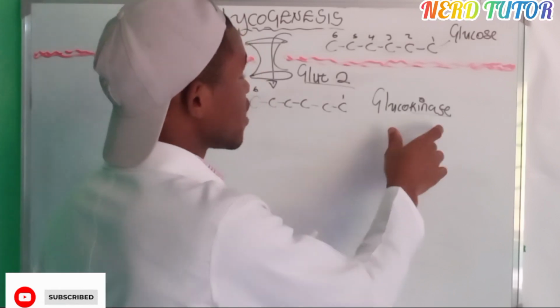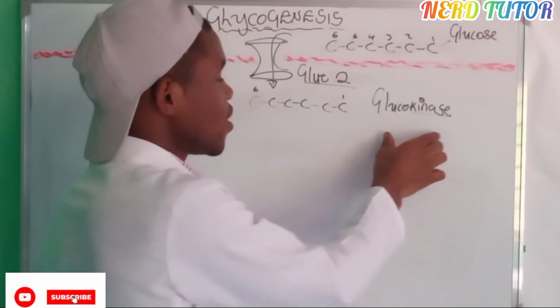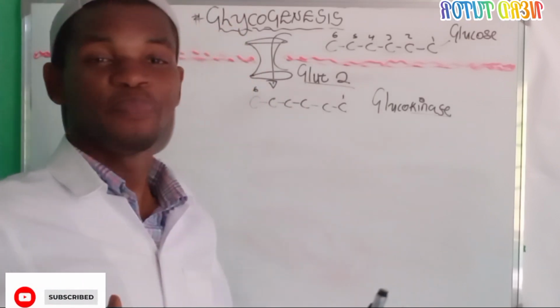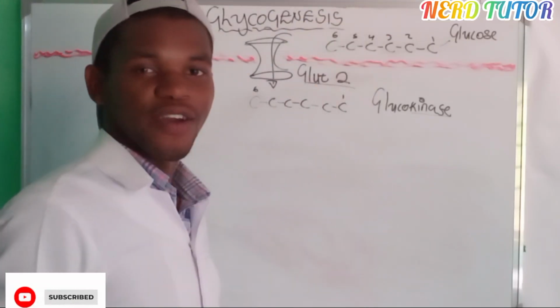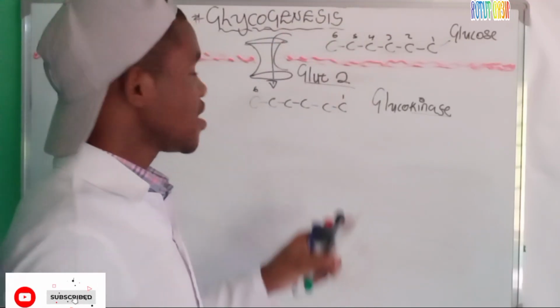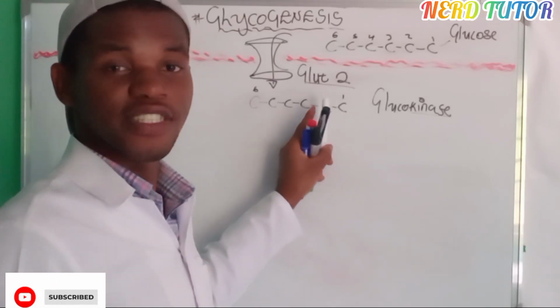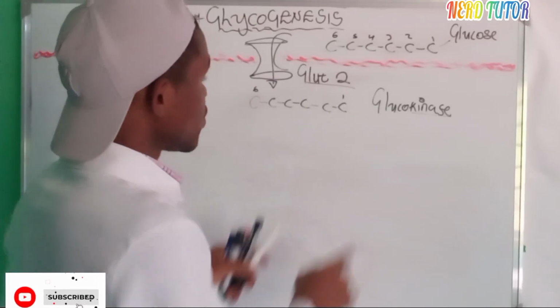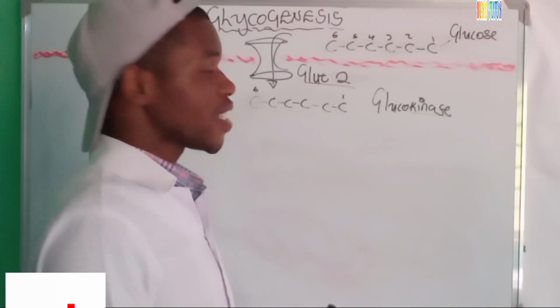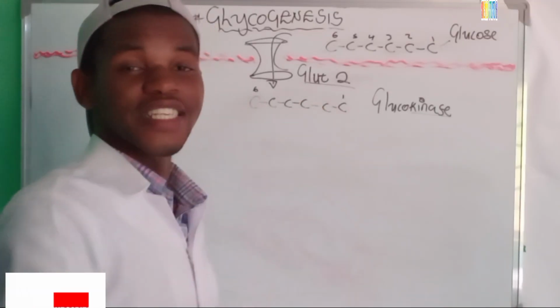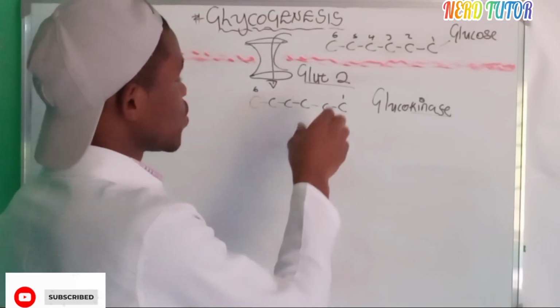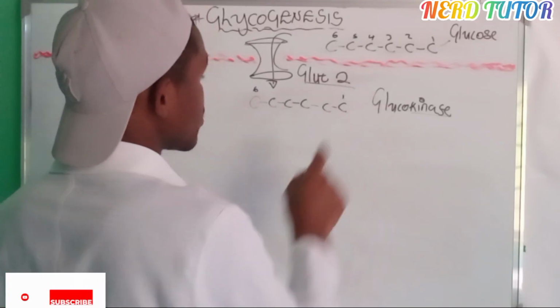Where is it taking that same phosphate group? To the glucose. Why? So that it binds the glucose, so that glucose won't go away or won't go out, not until it gets converted to glycogen. You see? Okay. So this enzyme is very important. As you can see, it is allowing this same glucose to stay here so that it gets converted to glycogen. So that enzyme is glucokinase.